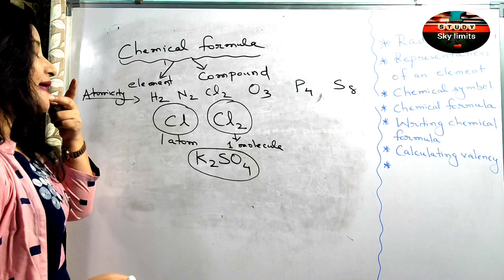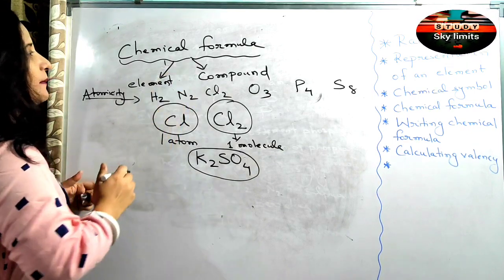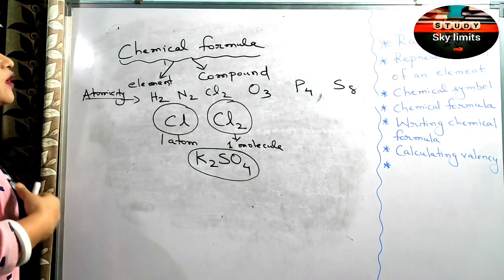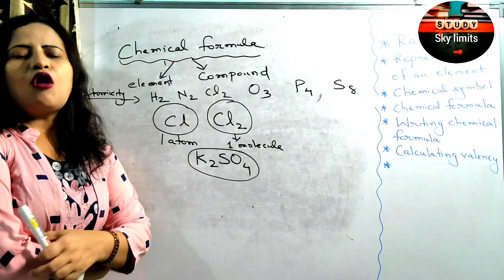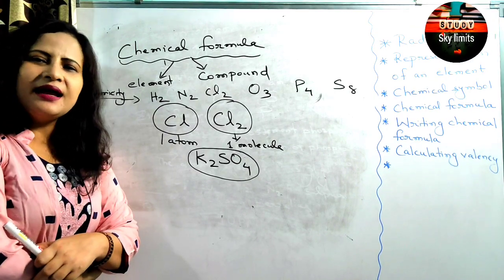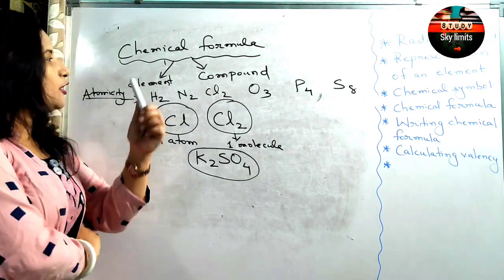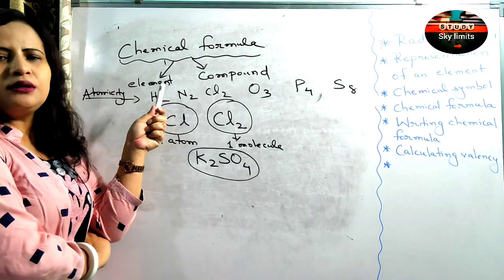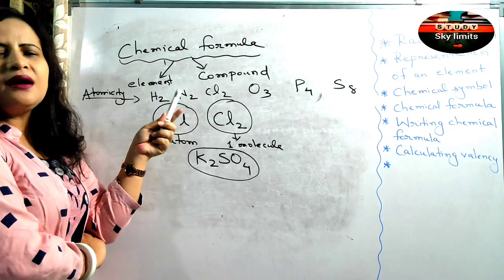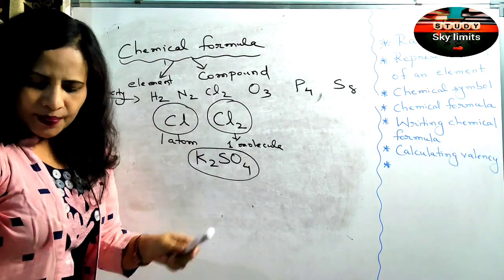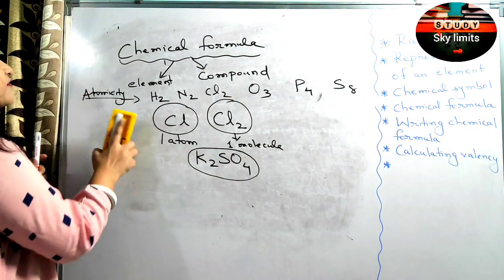Oxygen. Okay. So a chemical formula represents one molecule of a compound or an element. Molecular formula represents one molecule of an element or a compound. So what is the significance of a chemical formula?